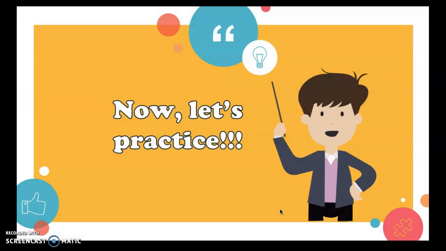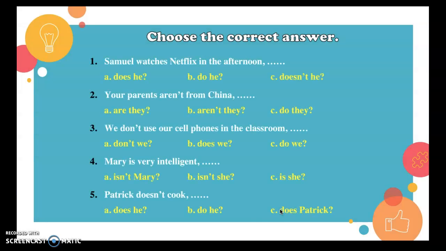Okay, let's do some extra activities. Here you have to choose the correct answer. This is very easy for you now. Let's do it together. Samuel watches Netflix in the afternoon. Yes, doesn't he? Your parents aren't from China.